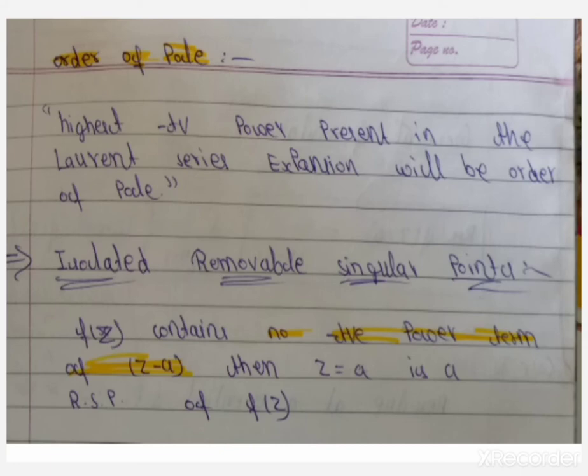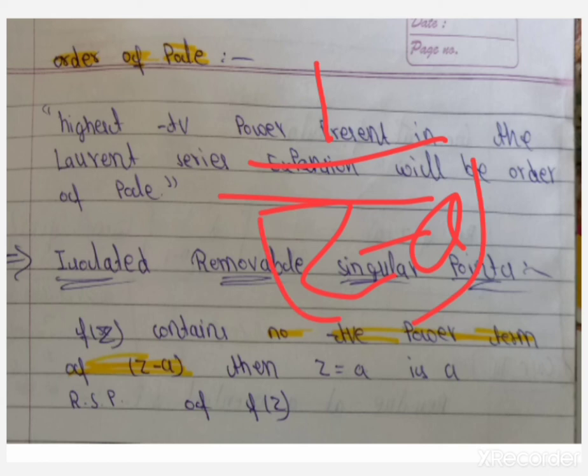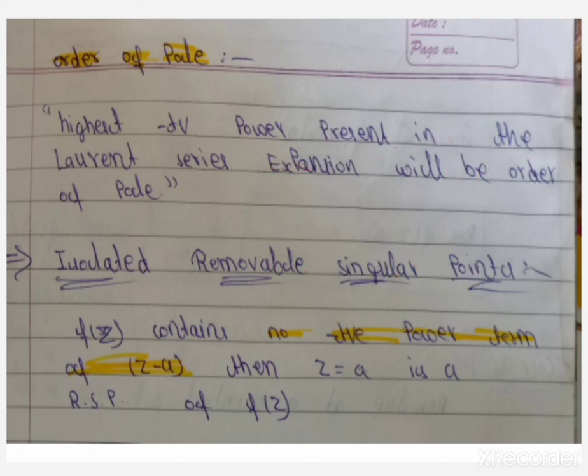Now we will discuss order of pole. Order of pole is the highest negative power present in the Laurent series expansion, means 1 upon (z minus a) whole power n. So n here represents the order of pole.